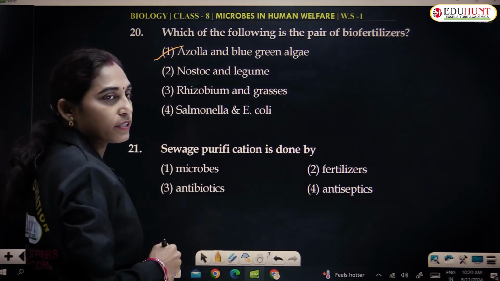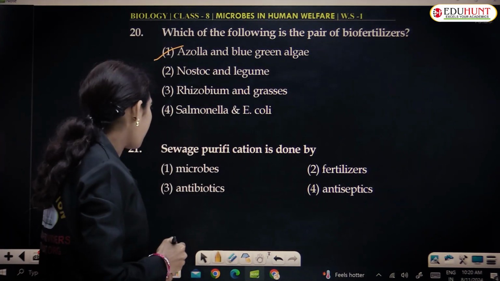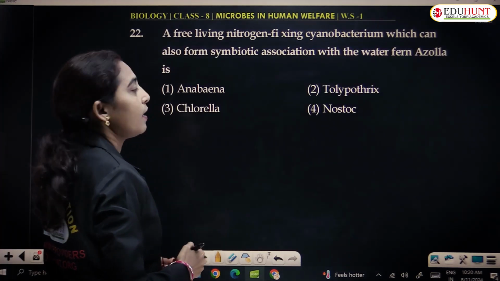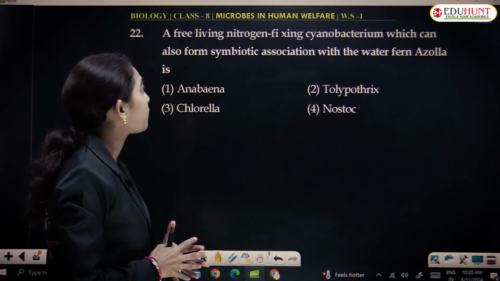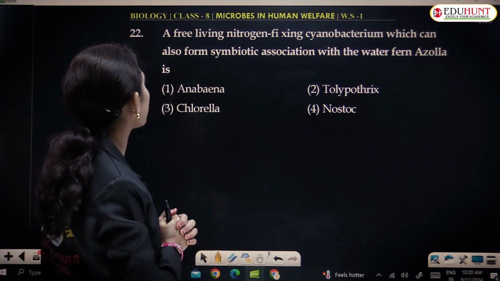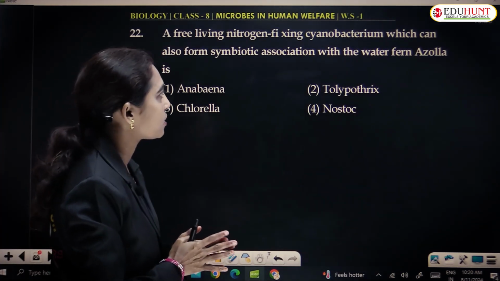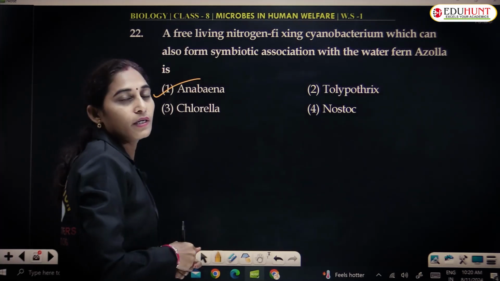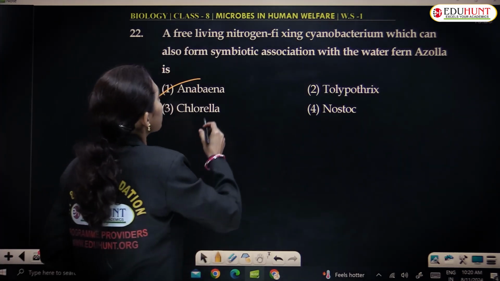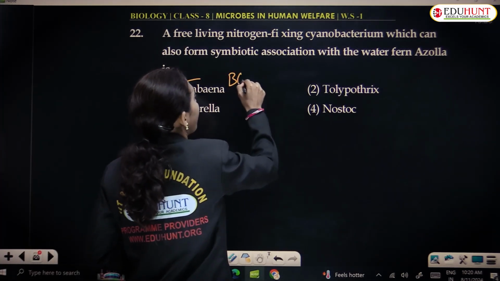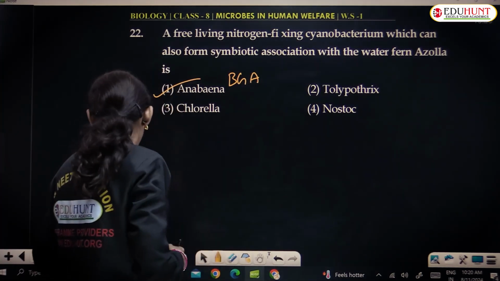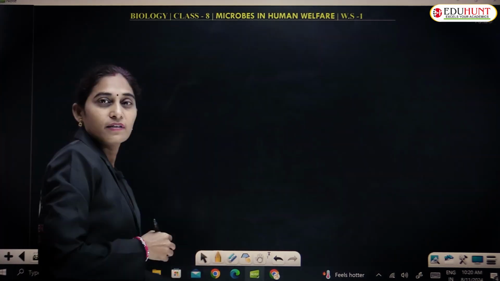Sewage purification is done by microorganisms. A free-living nitrogen-fixing cyanobacterium which can also form symbiotic association with the water fern Azolla, that is Anabaena. Anabaena is a cyanobacterium, blue-green alga, which can form an association with Azolla, a pteridophyte.